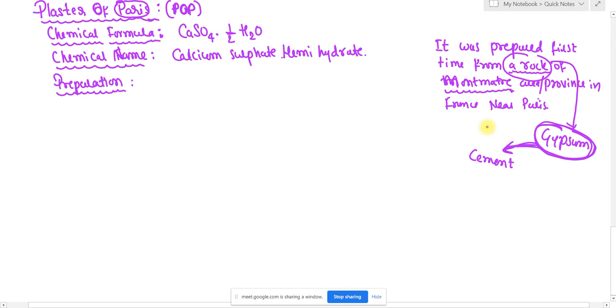Haven't you seen, students, when we add water to cement, within a period of time it solidifies. So gypsum has the chemical formula CaSO4 dot 2H2O. Remember. What is the difference between CaSO4 dot 2H2O and CaSO4 dot half H2O?